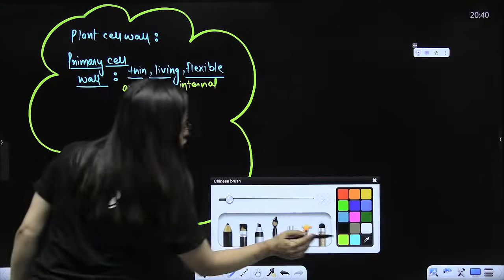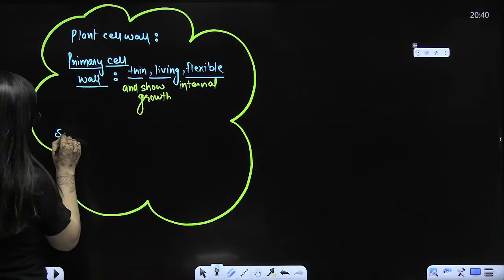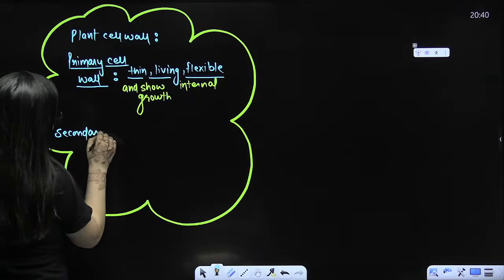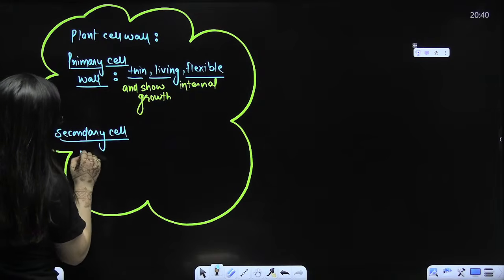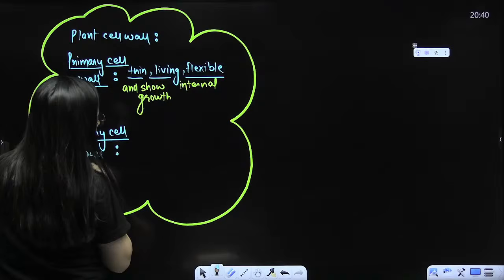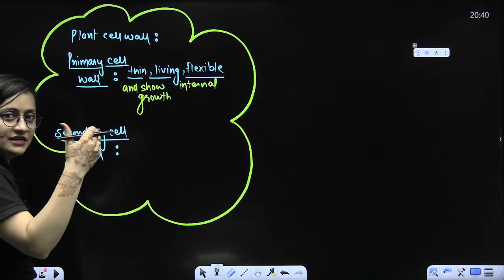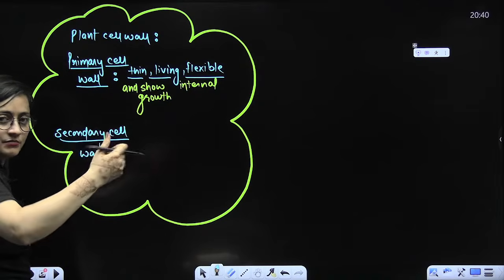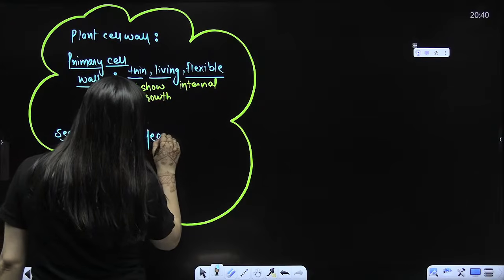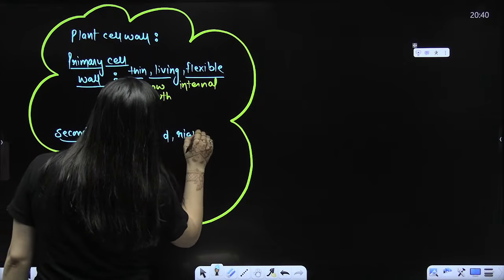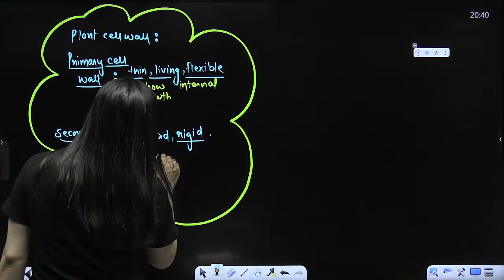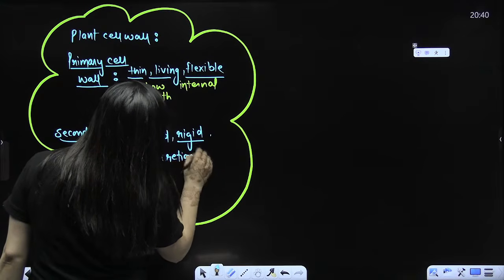Now, if I talk about the secondary cell wall, when a plant cell is growing, it will become mature. So what will happen? The secondary cell wall will form, because the plant cell is getting mature. So it will be dead, rigid. And here in the secondary cell wall growth, you see accretion.